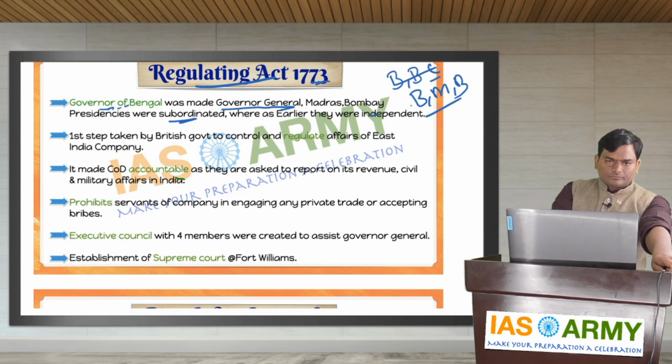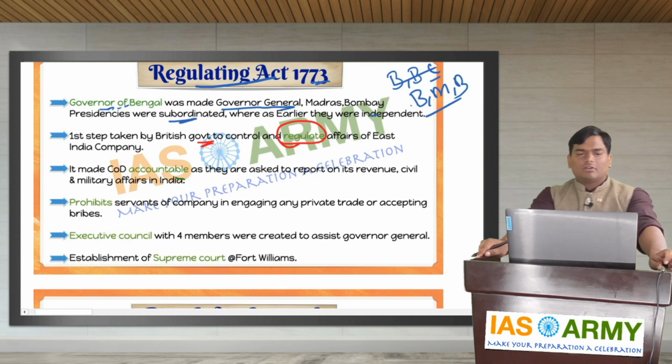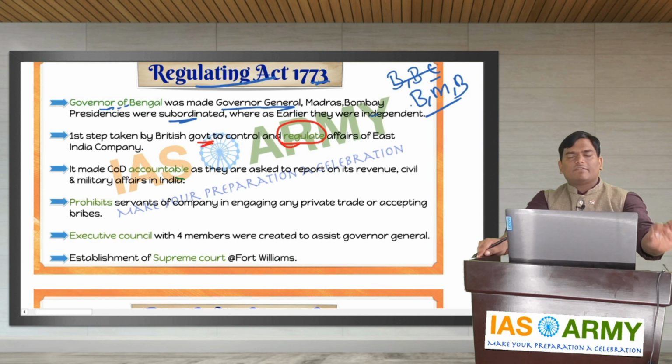Next one. This is the first step taken by the British government to control and regulate the affairs of the East India Company. This is the first step taken by the British government to regulate the activities of the British East India Company.